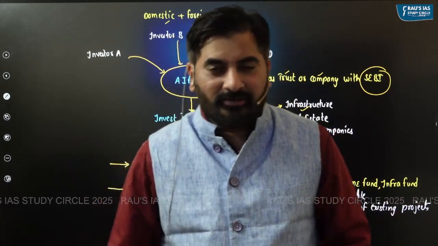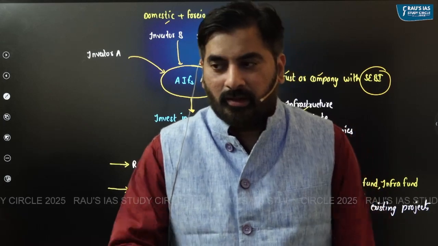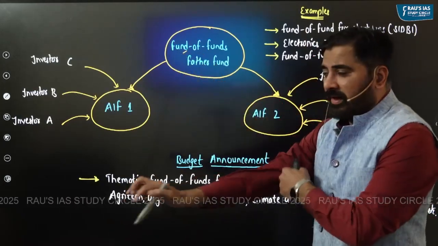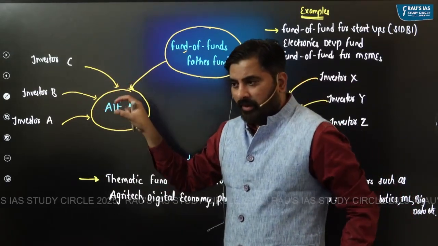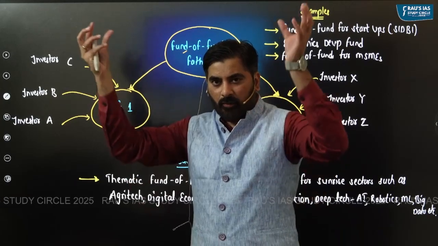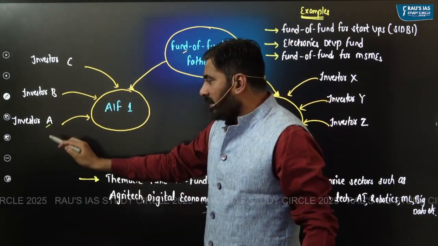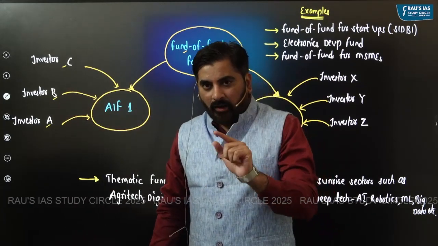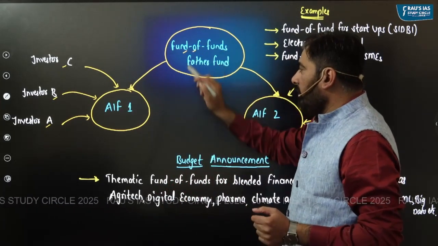Now let's understand what you mean by fund of funds. In case of fund of funds, I told you about alternate investment fund. Alternate investment fund will mobilize money from different investors: investor A, investor B, investor C. But one of those investors could be a fund of funds.